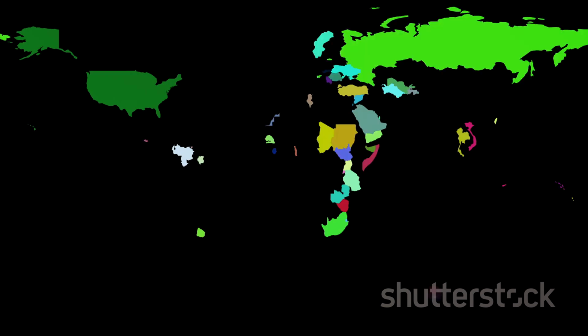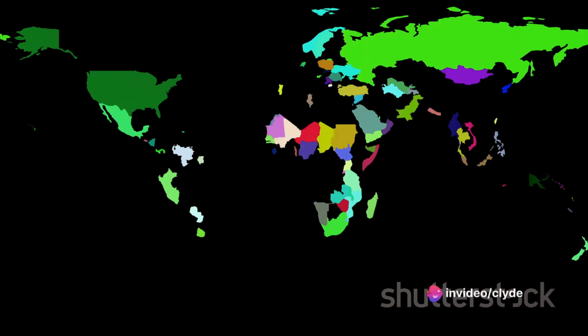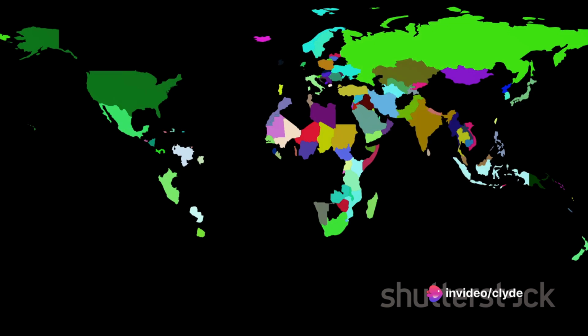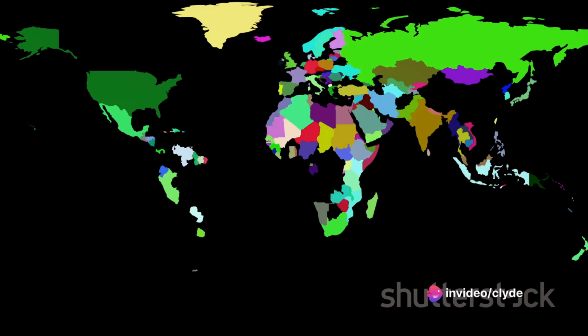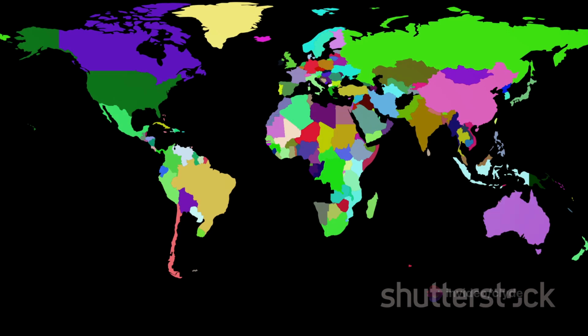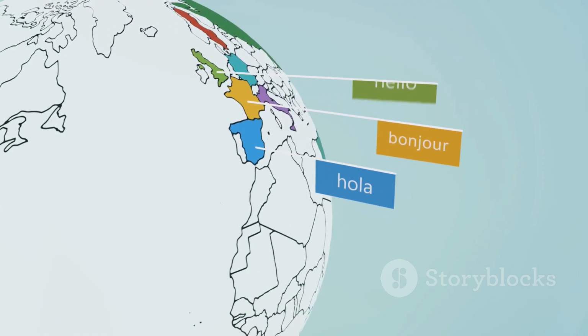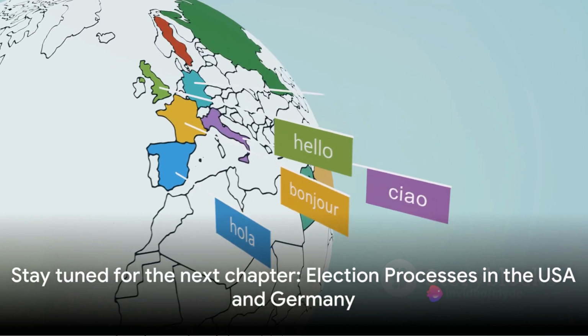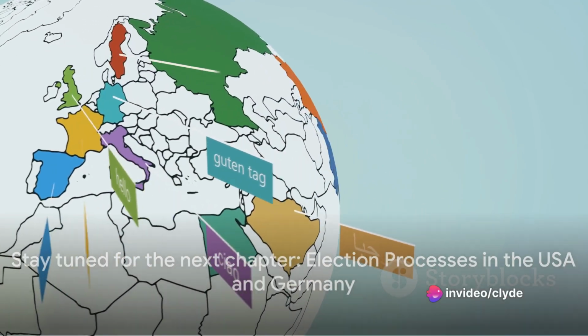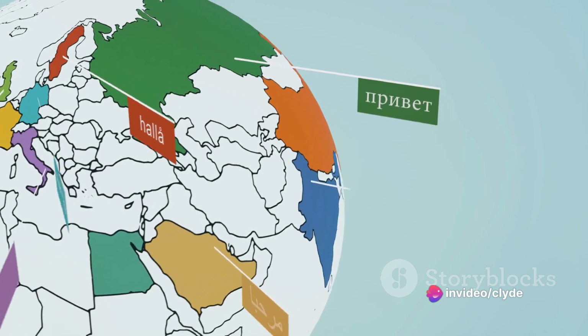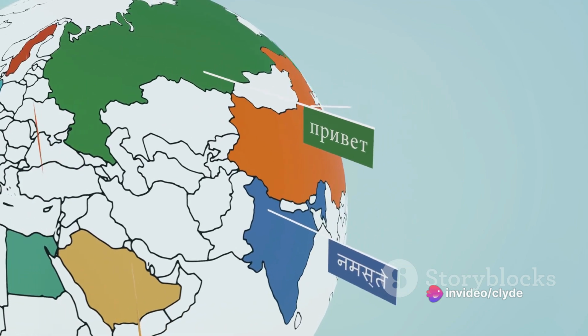The Greens in Germany and the Democrats in the US both champion environmental sustainability, showcasing how global concerns can transcend national boundaries. Yet, the diversity of parties in Germany allows for a broader range of ideologies to be represented, from the far left to the far right, and everything in between. This contrasts with the US, where the political discourse is primarily confined within the Democrats and Republicans.